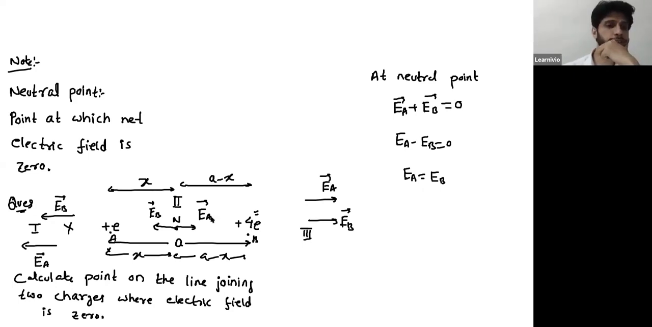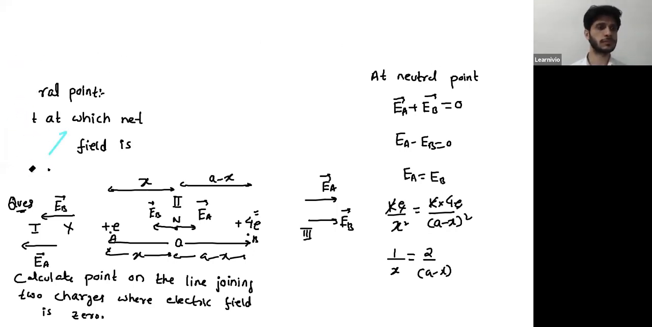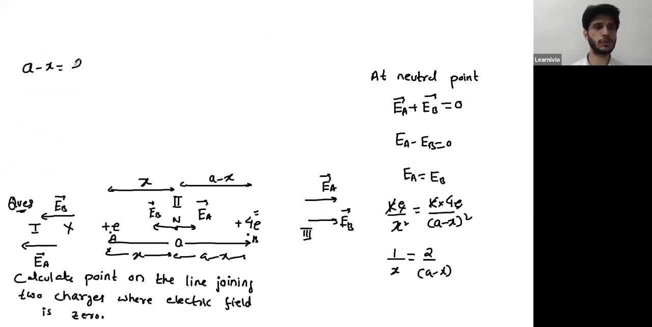So EA is kE over X squared, and EB is k4E over (A minus X) squared. So k will cancel k, E will cancel E. Just take roots on both sides. So 1 by X is 2 by (A minus X). When you cross multiply, it comes out to be A minus X equal to 2X, then A is 3X, so X will be A by 3.